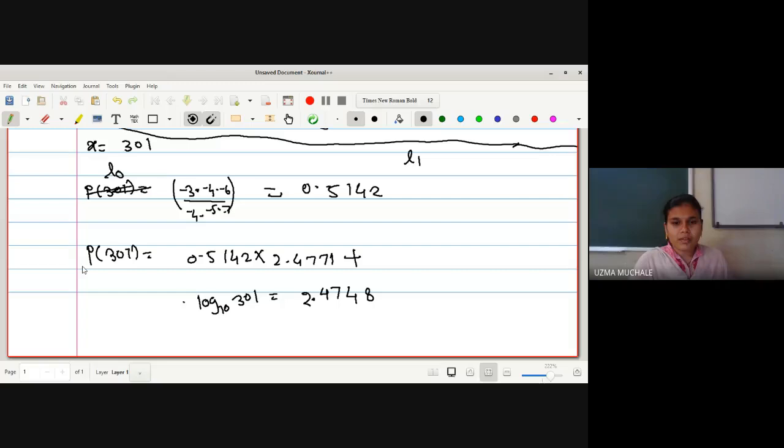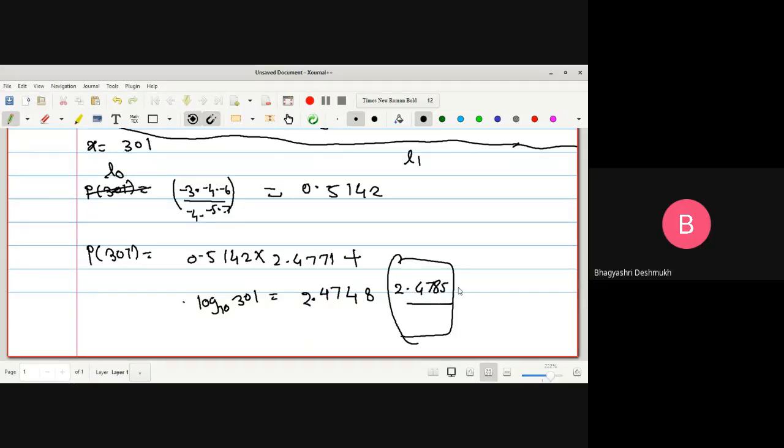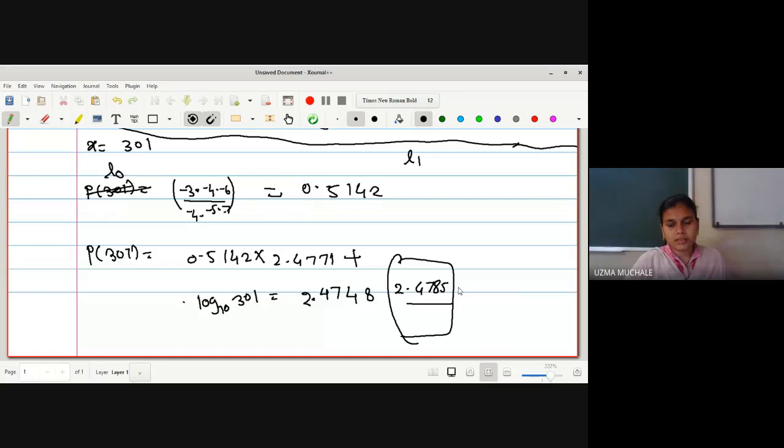Yes, please, those who have answered this, please check once again. Same answer 2.478. At least you should get 2.478. After it may be something different. 2.4785 is my answer. You have to check your one. 2.4783 is fine, ma'am, the difference is in the fifth place. Yes, it is fine.